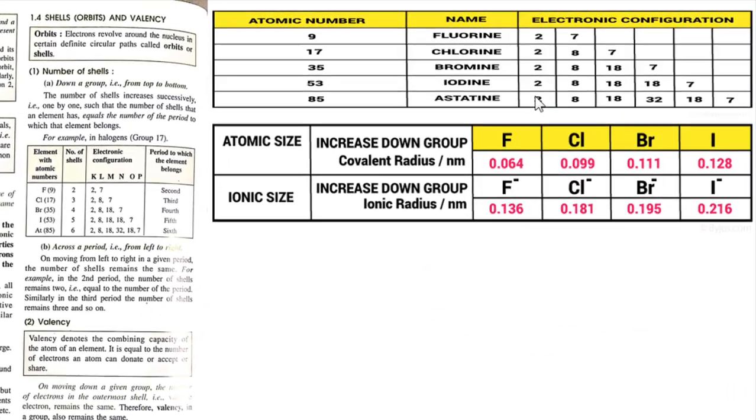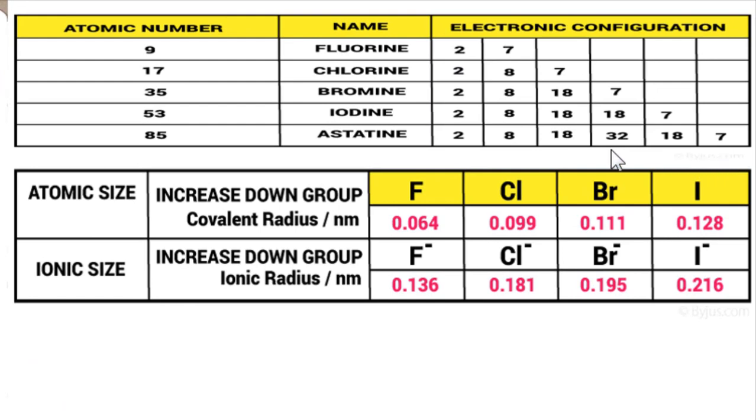Now as you can see, the number of electrons is continuously increasing as you come down from fluorine to astatine. So it is very clear to us that gradually the size of the atom will increase as we go down the group. That means fluorine should be the smallest and astatine should be the largest. See, the calculation also tells the same.